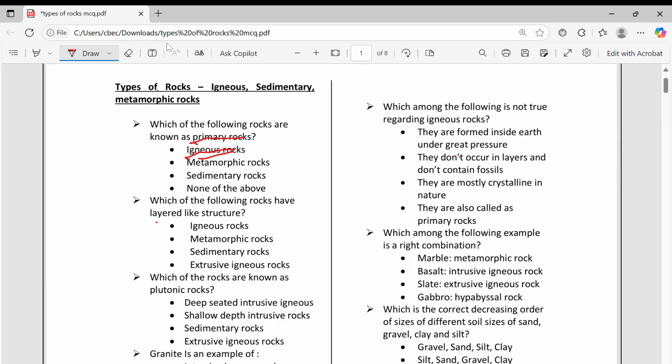Which of the following rocks have a layered like structure? Layered means layer by layer. That is where it is, in sedimentary rocks. Sedimentary rocks. Then which of the rocks are known as plutonic rocks?